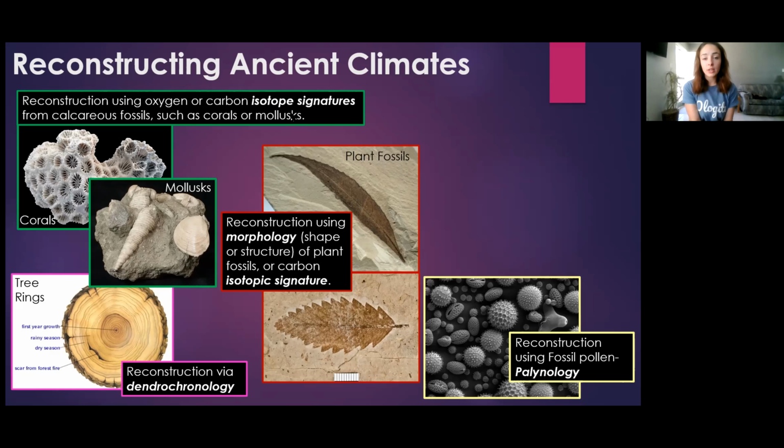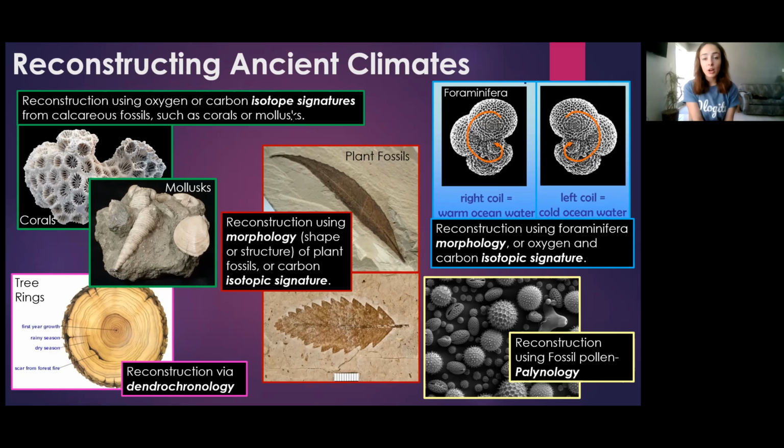We can use pollen grains similarly. Pollen grains are shown here in the bottom right picture, and you can see these have really distinctive morphologies. These morphologies can tell us something about the vegetation living in that area during that time, and can therefore tell us something about the paleo environment and paleoclimate. The study of pollen grains in this way is called palynology.